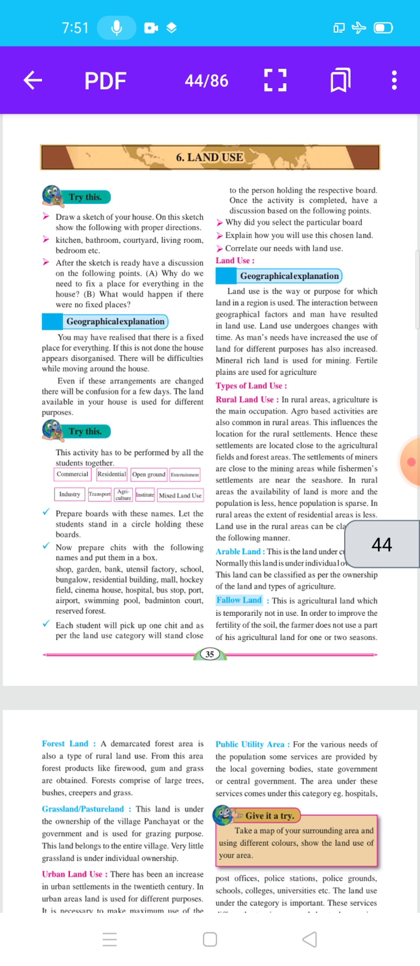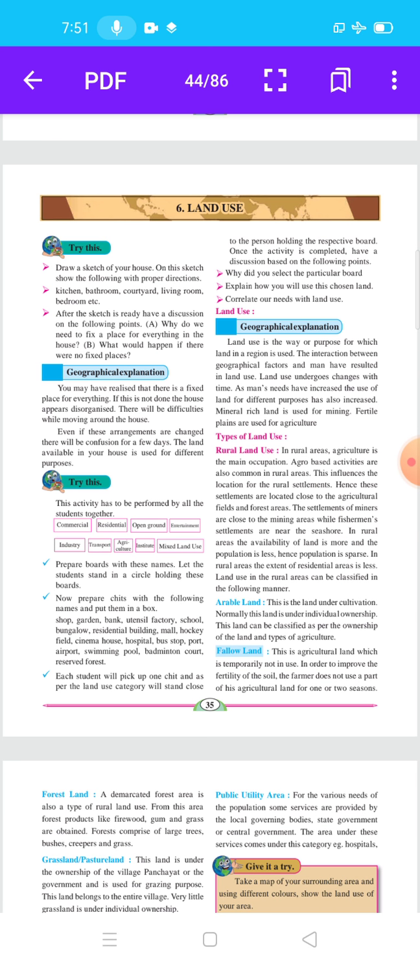In this lesson, we start with Try this. Draw a sketch of your house. On the sketch, show the following with proper direction. Student, here we try to understand this. You try to sketch your house, and on this sketch show the following with proper direction.